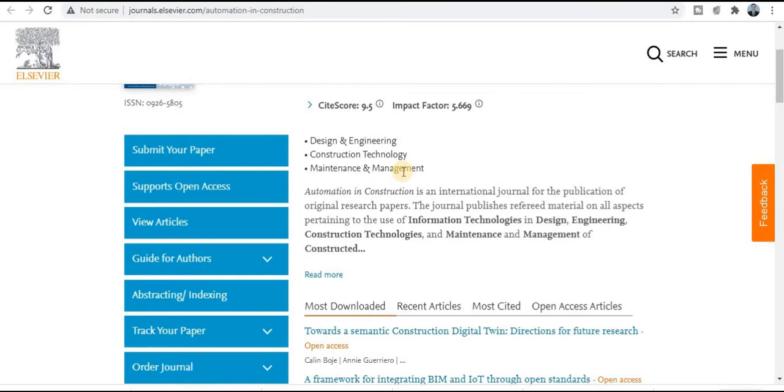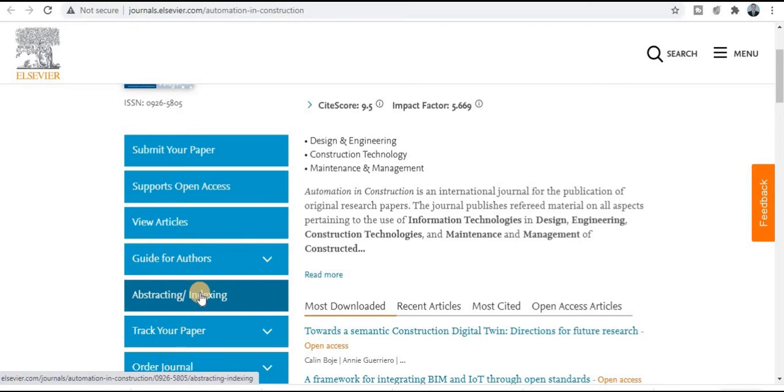About the acceptance rate of this journal, it is 25%, and you will get the first notification of acceptance or rejection within 7 weeks, so near about 2 months, and after that 3 weeks are required to publish your research paper. So the total time required is 10 weeks. Most probably your research paper will be published in 2.5 to 3 months.